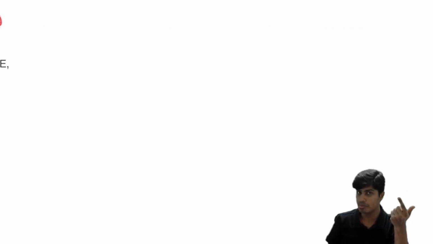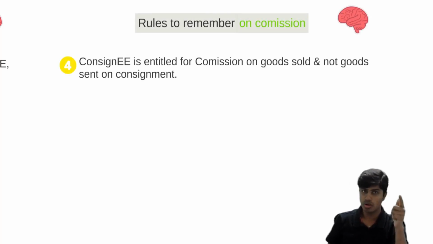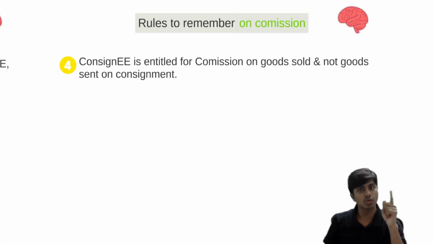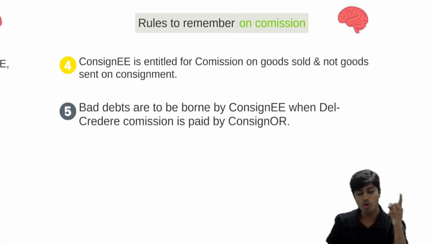Now let's go back and discuss some important points that you need to remember with regard to commission. Got it? Commission. Rule number 4. Consignee is entitled to commission on goods sold and not goods sent on consignment. Told you this before. Second point: bad debts are to be borne by consignee when del credere commission is paid to consignee.